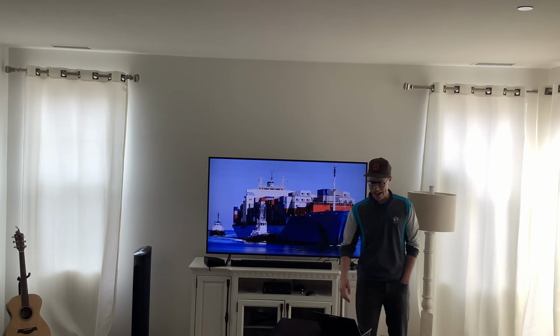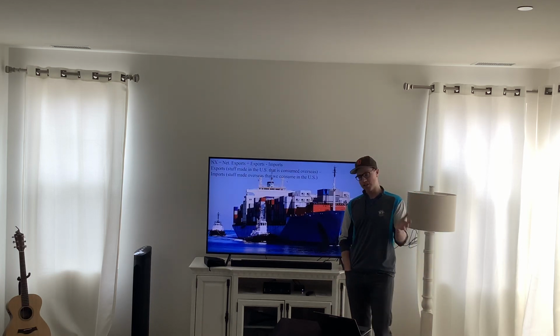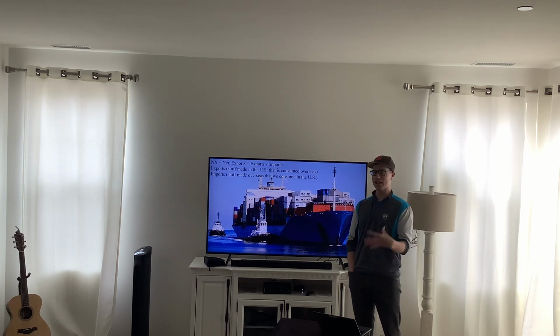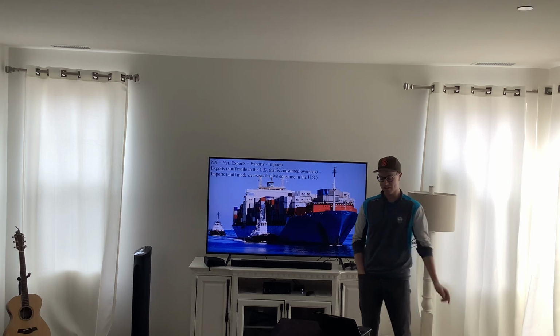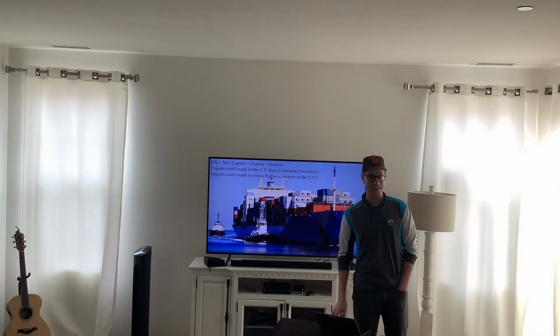And finally, NX stands for net exports, which is exports minus imports. Exports are the stuff that you make in your country and sell to other countries. That's stuff you like, because it means it's adding jobs and money to your economy. Imports are the things that we don't like. It's stuff that's made overseas that we consume in the United States. So that's how you calculate GDP.